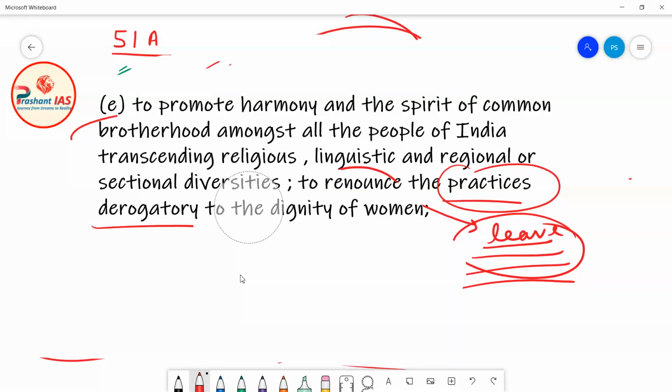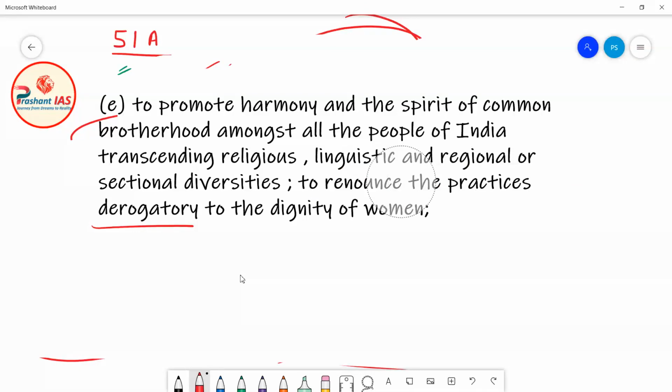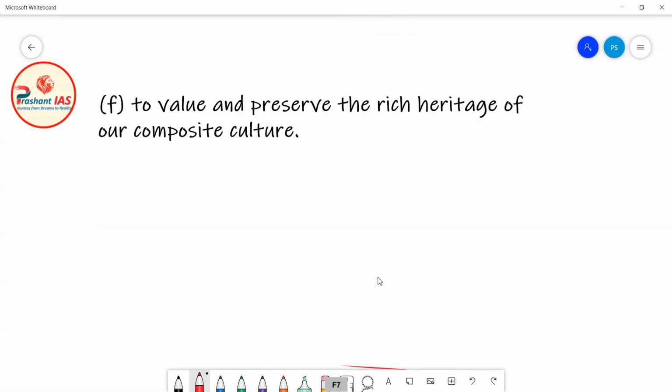So we have to leave all the practices and all the thinking which are not good for the dignity of women. Now friends, after this, the sixth fundamental duty is given in clause F of article 51 capital A. So now let's read what this fundamental duty is saying.